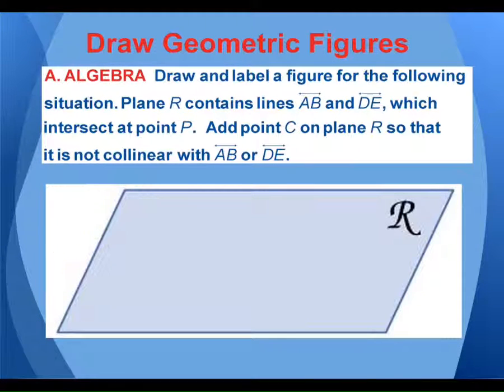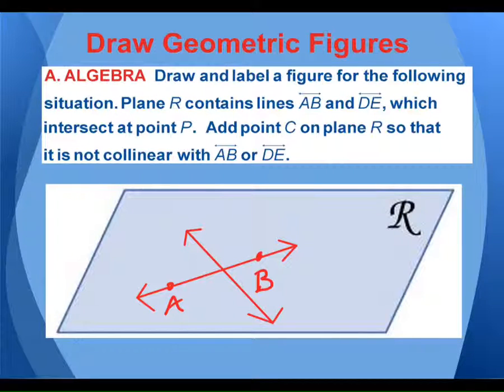So anywhere I want, I can draw a line and call it AB. I also want DE to intersect at point P. So I want another line that I call DE, and I want it to intersect at point P. Finally, add another point C that's on this plane, but it's not collinear with these. So there's a bunch of different ways you could put it. But for example, if I put it right there, it's not collinear, right? It doesn't share any of the same lines.